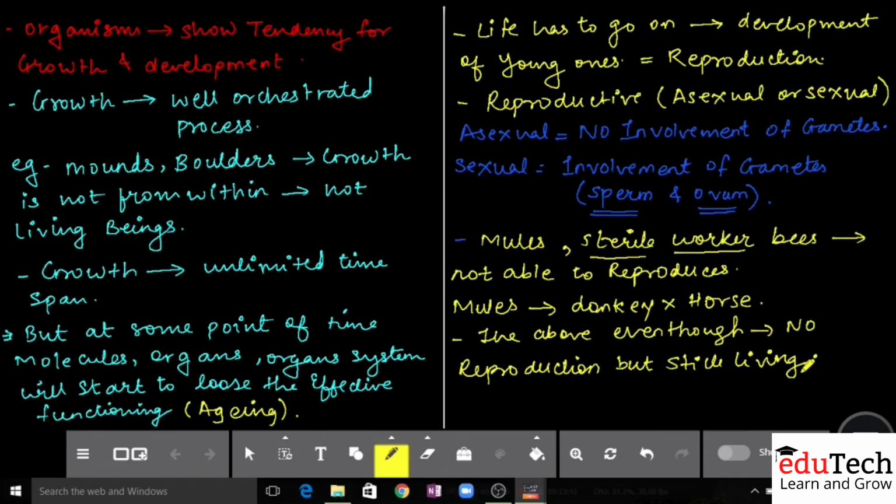What are the examples of them? One is mule, या खच्चर बोलते हो, sterile worker honey bees, again they are sterile, they are not able to reproduce but still living. So therefore reproduction is a very different feature, unlike growth, you can say.